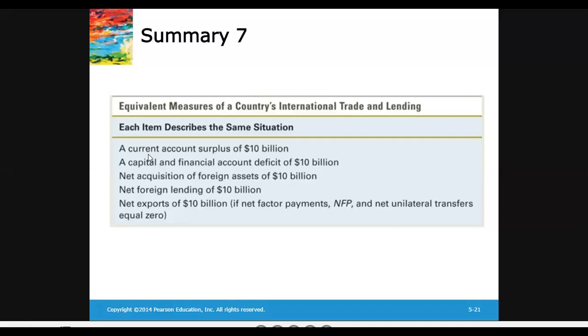These are equivalent measures of a country's international trade and lending. This is how international lending and borrowing and international trade are connected with each other using the balance of payments account framework. All right.